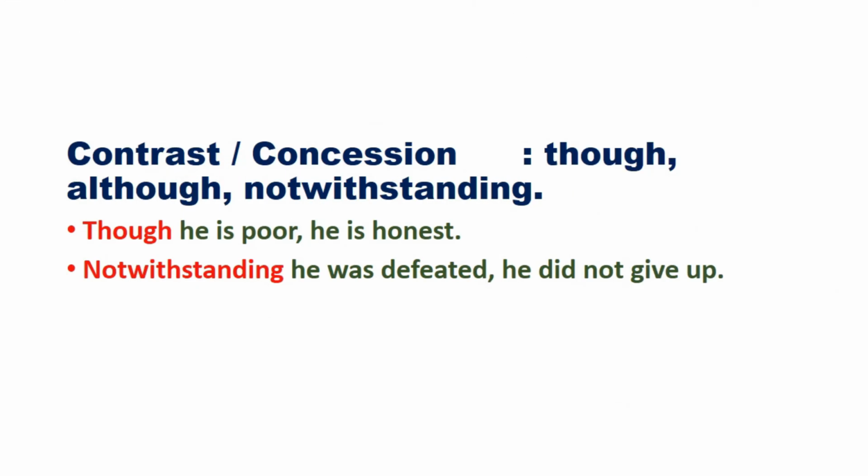And finally, we have subordinating conjunctions like though, although, notwithstanding. Let me tell you, though and although are the same. Whatever you want, you can use. Look at the examples. Though he is poor, he is honest. And the second one is, notwithstanding he was defeated, he did not give up. So in spite of being defeated, he did not surrender. Now, notwithstanding may be a new word to you. It expresses the idea of although.